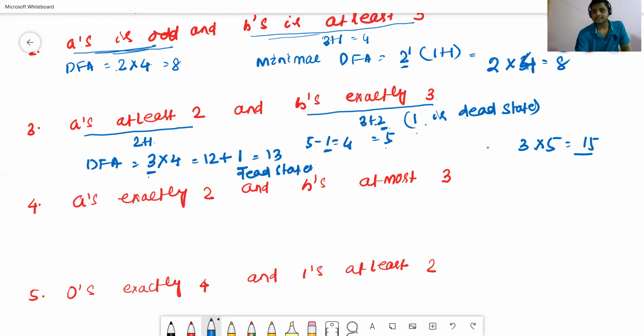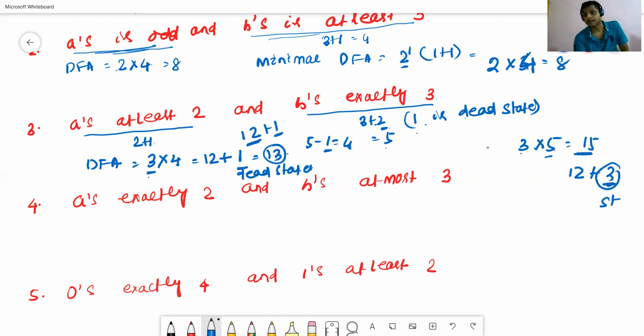But in this case, the DFA has a total of 13 states, which means 12 plus 1. 1 is the dead state. If we multiply the total 5 into 3, in this case it is 12 plus 3, total 3 dead states.